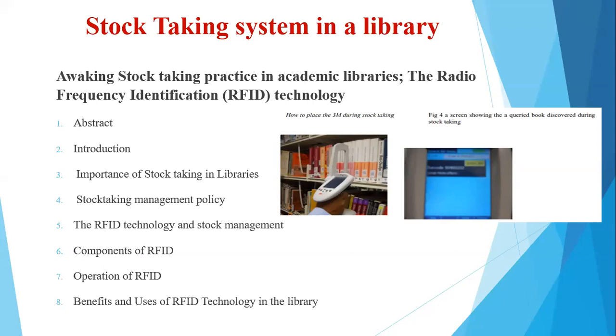Now, in Galloway libraries, their stock development policy explains why they stock a particular material, in what format, and how the stock is selected, how the stock is maintained and promoted, and why they decide to keep some items and throw away some, their position on censorship, and how they measure the performance of the stock. So these are clearly spelled out in the policy, and this policy itself is reviewed on a yearly basis.